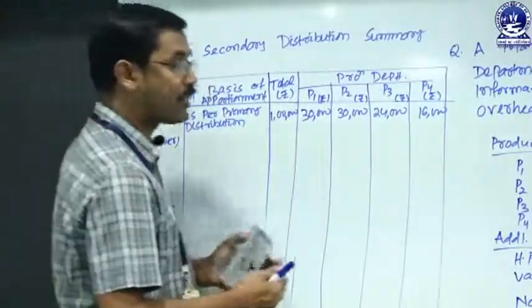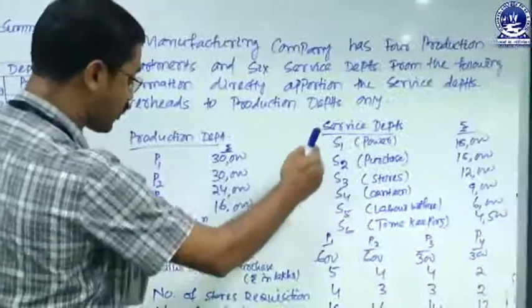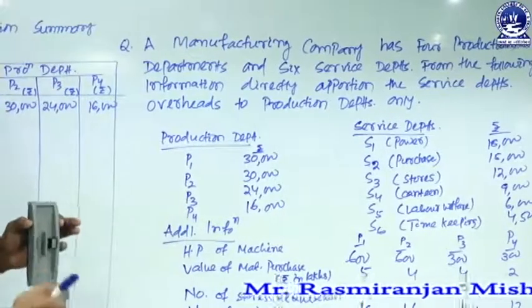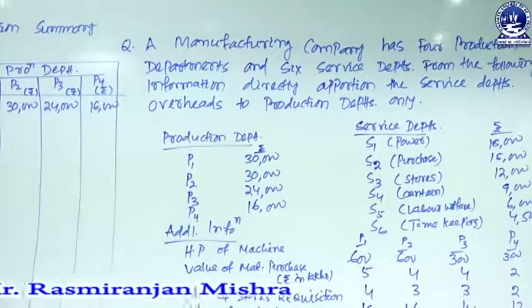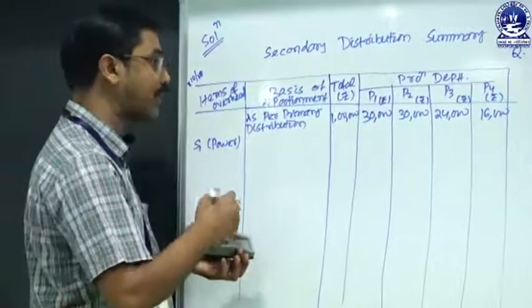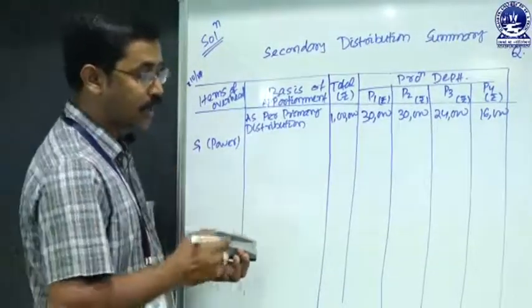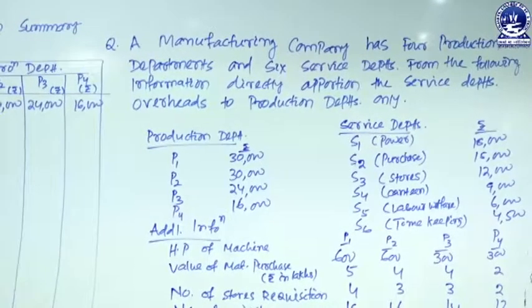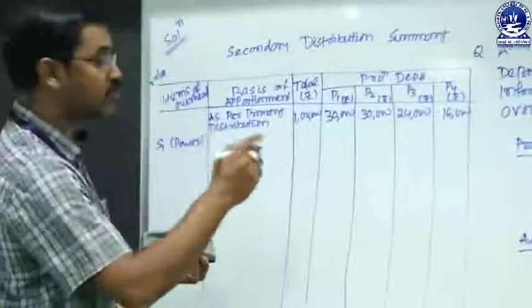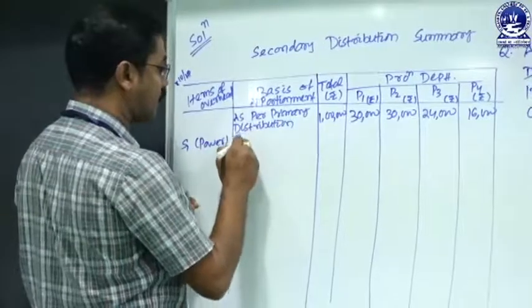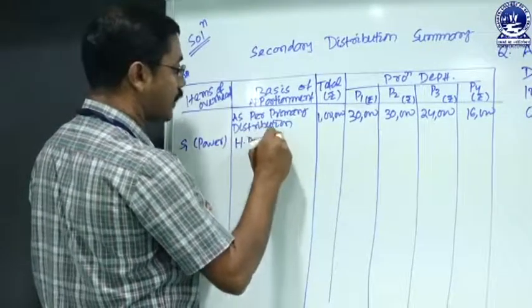Now we will distribute all service department costs on some equitable basis, based upon the information, to the production departments. So how that will be reapportioned, we will work out, so watch it. The first service department is power. We already explained in our slide that power will be apportioned on the horsepower of machines. So here horsepower of machines is given, and based upon that we will distribute the total expenses of 18,000 to the 4 production departments. So for S1, power, the base of apportionment is horsepower of machine.